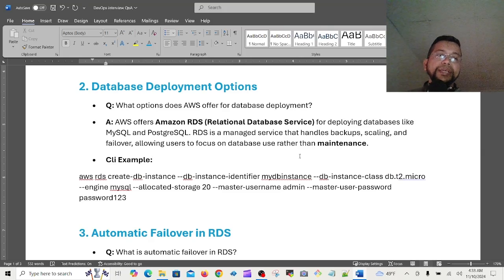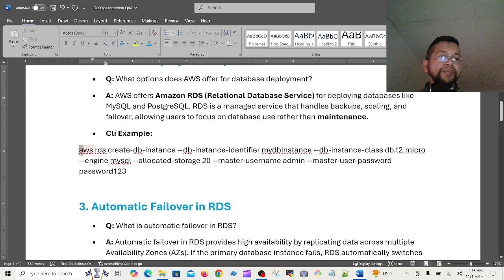Why are you using RDS? You have to say that Amazon does the maintenance, so there is no headache for maintenance. And Amazon does failover, auto scaling, backup, and a replica is also created across regions, so that is also for high availability.